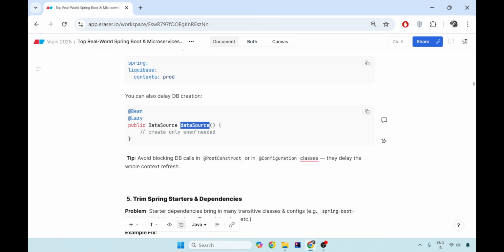There is another pro tip: if you have any post construct in your beans or configuration classes, then avoid any database calls, like creating the cache up front to fetch all the states, that is static data for your country. Don't do that in the post construct of the beans. It will add up to your initialization time, because it will hit the database, get the data, store it in memory or in your cache or in Redis or somewhere, and all this time you will be waiting for your application to get started. So avoid any blocking calls at startup. You can do it whenever and wherever needed.